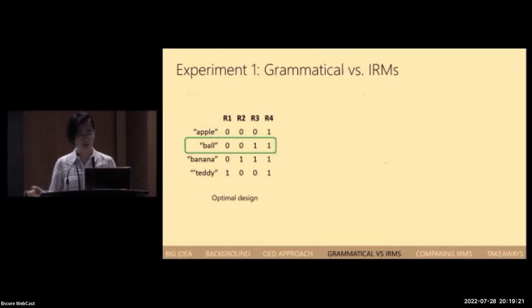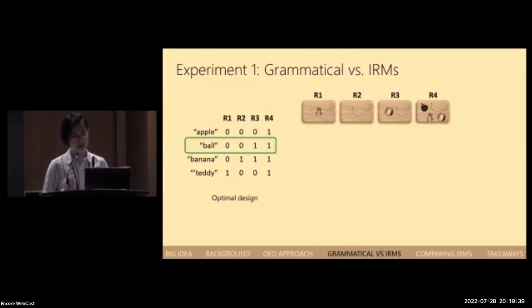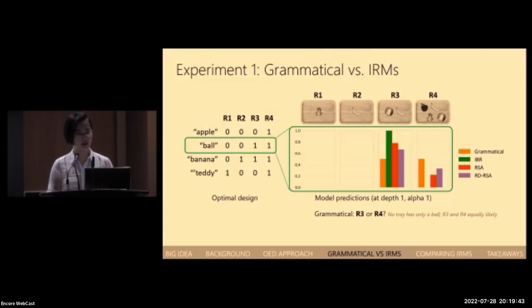So now that we have this OED approach, we could actually use it to compare some models. We first compare across the grammatical and IRM model classes. So after running the OED approach to compare the grammatical model with each of the IRMs, IBR, RSA, and RDRSA, the same optimal design came out on top in all three cases, consisting of this lexicon and the highlighted row. With the lexicon and utterances, we can construct the following reference. And here you can see the distributions predicted by each model. As expected, the grammatical and IRM listeners make qualitatively different predictions for this design.